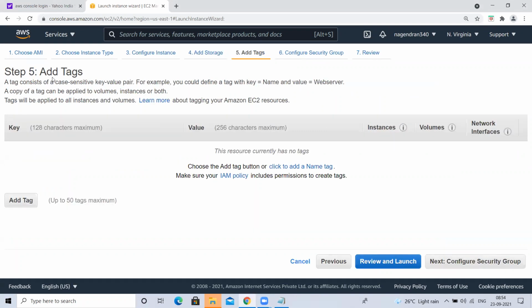Tags are nothing but alias names. For now, you don't know, leave it. So what are the steps we have to select? First step, second step, leave this. Next, go to this step. Okay, 1, 2 we have to touch. Don't touch anything in third step, fourth step, or fifth step. So 3, 4, 5, leave it as it is.